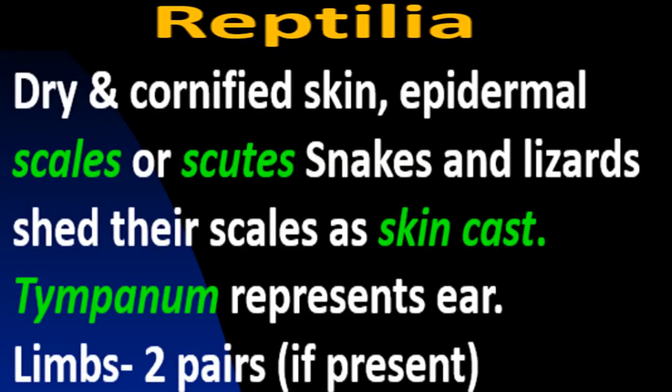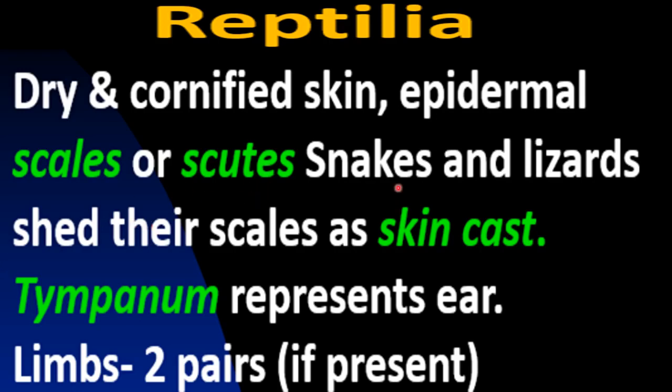Reptilia, and these are the characteristic features for the reptiles. First is dry and cornified skin. Their skin is dry and cornified, which means the uppermost layer of the skin gets modified for protection and becomes tough. That is called cornified skin. Epidermal scales or scutes are found. On the epidermis layer scales are present, and these scales are also called scutes.